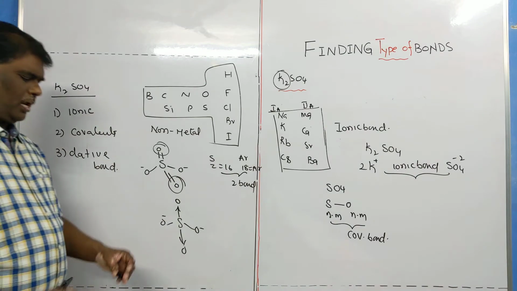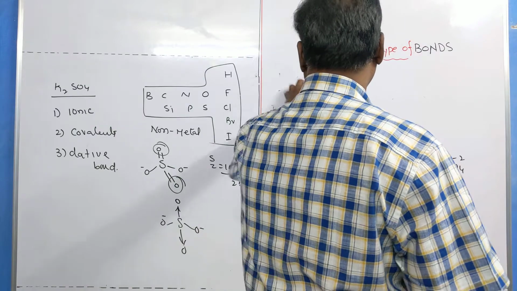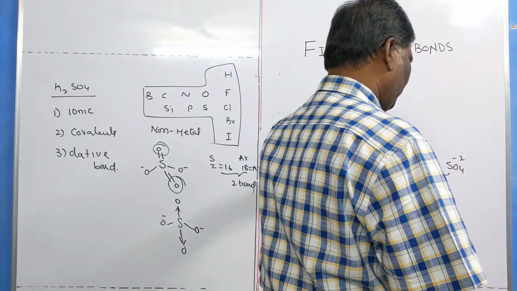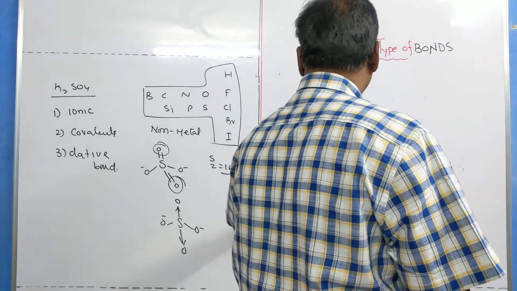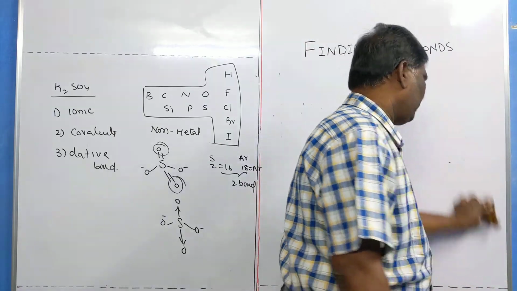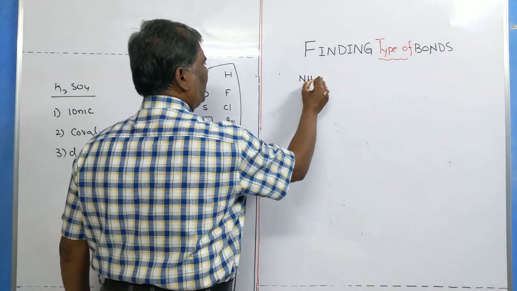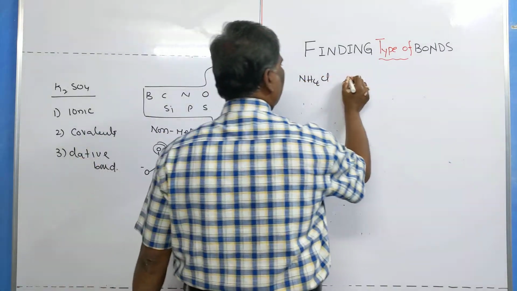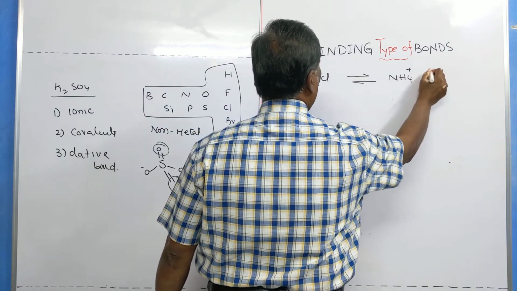Okay. Now we go to discuss another one. We take one more molecule, ammonium chloride. What type of bonds are found in ammonium chloride? First split ammonium chloride as ammonium cation and chloride ion.